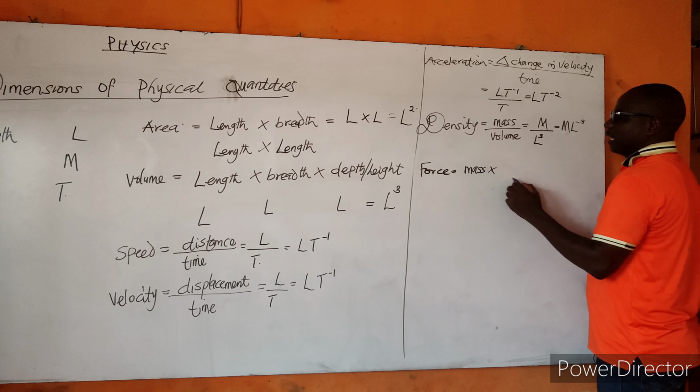Mass is capital letter M. And remember, we have dimensioned acceleration as L T raised to the power of minus 2. So, anywhere you see M L T raised to the power of minus 2, that is the dimension for force. Now, from this, we can proceed to pressure.